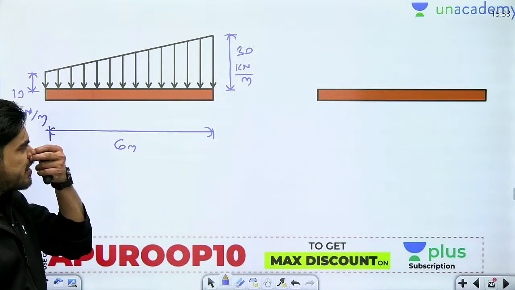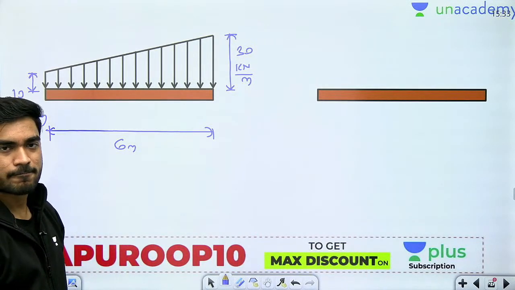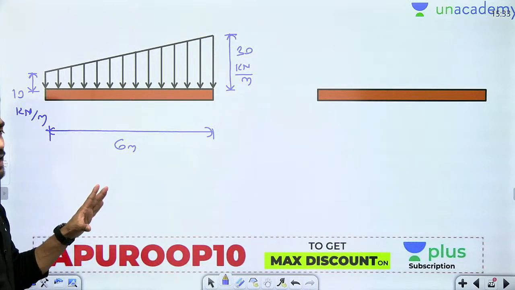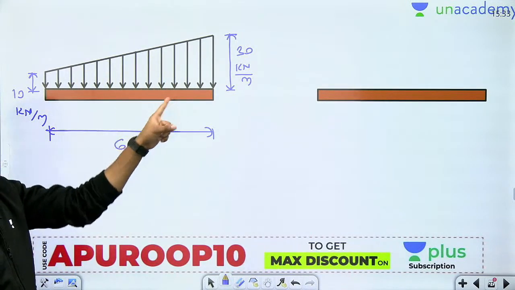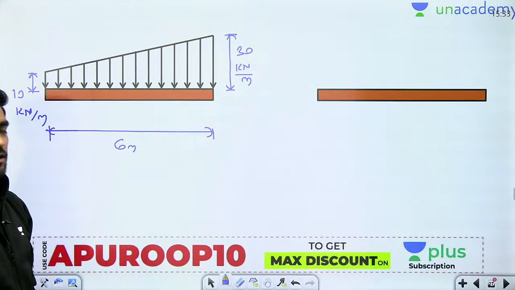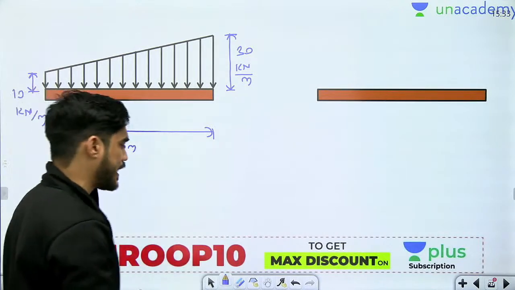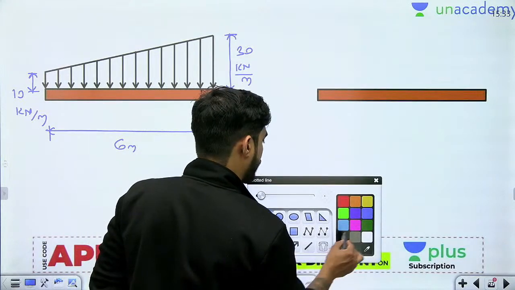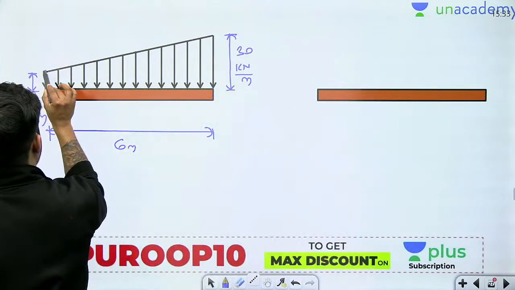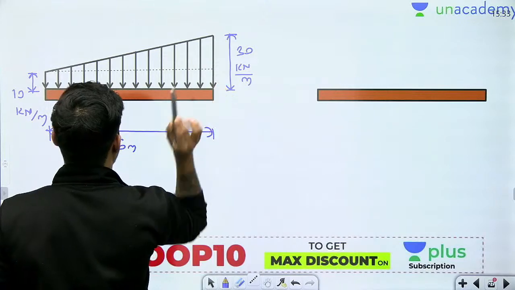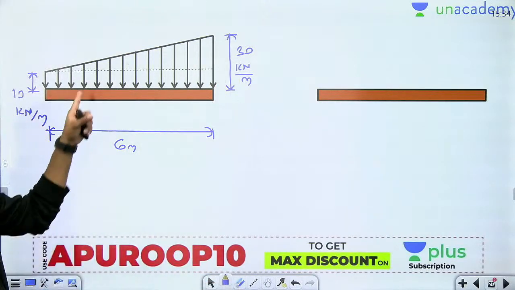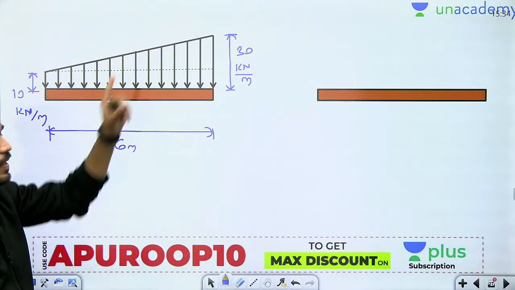So what are you going to do in this case? Either you need to remember the formula for a trapezium, or you can convert this into a rectangle and a triangle. You can break it into one rectangle and one triangle, like this. So now it has become a rectangle plus a triangle.